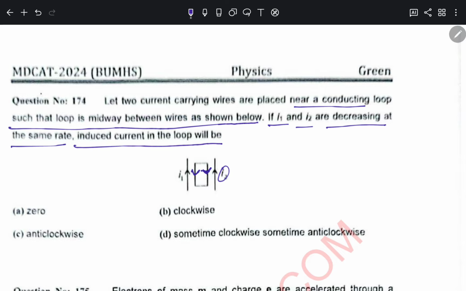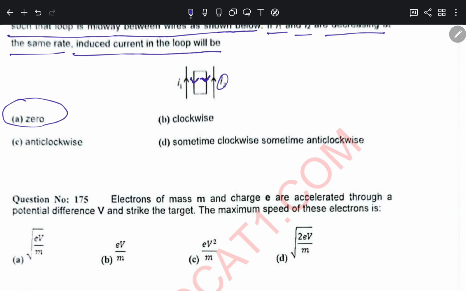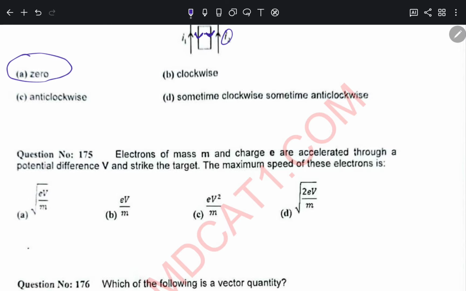Electrons of mass m, charge e, are accelerated through a potential difference V and strike the target. The maximum speed of these electrons is eV by m whole square root, eV by m, eV square by m, or 2eV by m. Okay, so for question number 175, this is the correct option, 2eV by m.